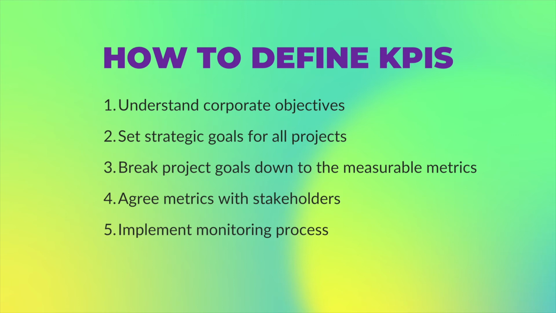Next, break the objectives down into a set of measurable components. In other words, set metrics that can be incrementally measured. Ideally, there should be a set of predefined governance metrics based on existing project governance. Then find agreement on those created metrics with stakeholders and establish what good performance looks like. And the last step is to implement monitoring processes to measure and manage those KPIs throughout the project.